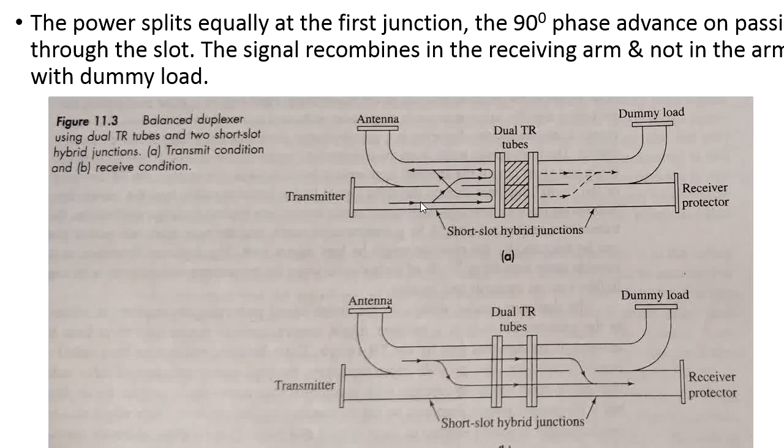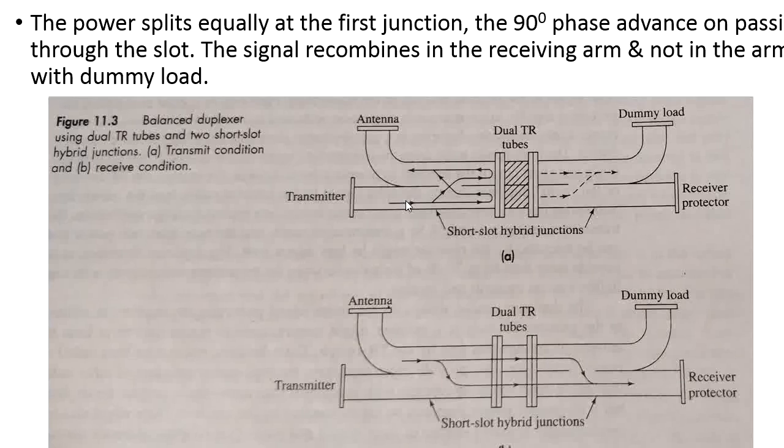Here these are the waveguides. We have two waveguides here, joined with a thin section. In between the two waveguides, we have an interface with a thin section, along with a slot cut here. Let me explain how it works.